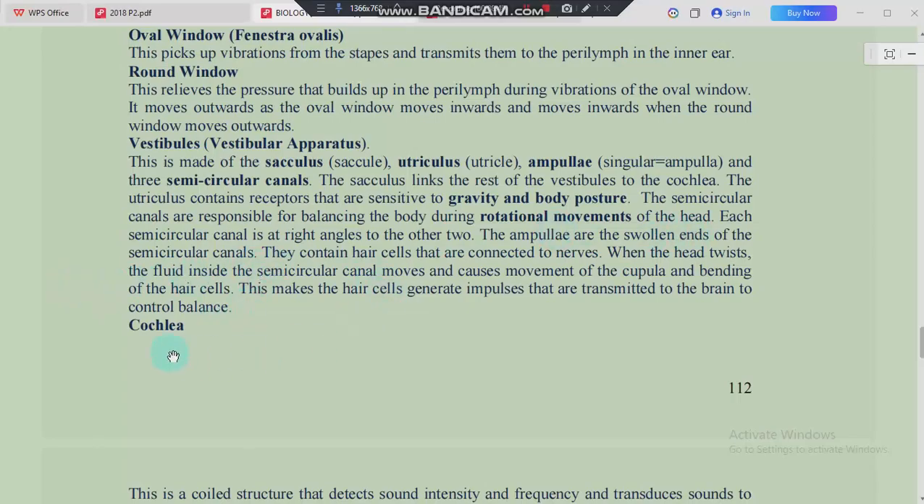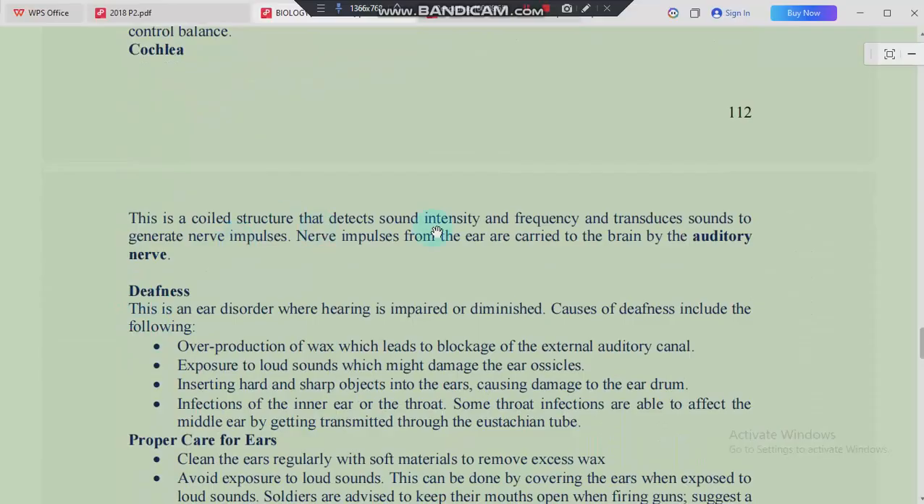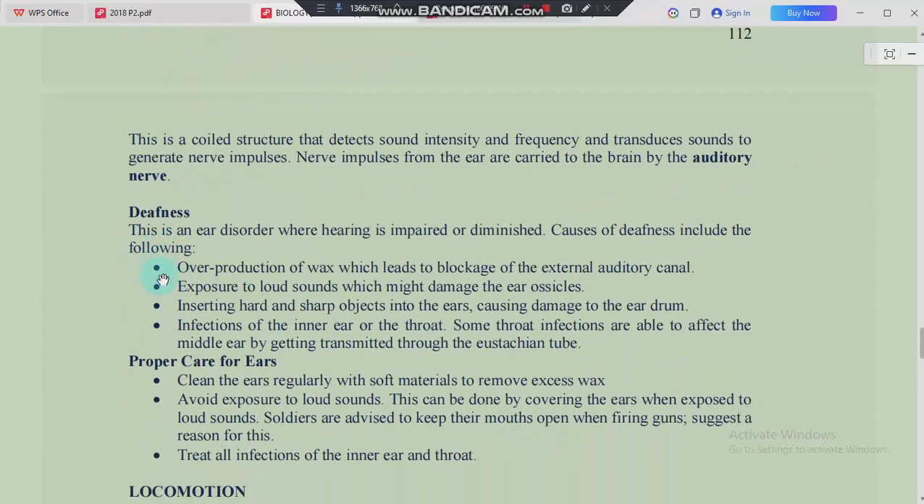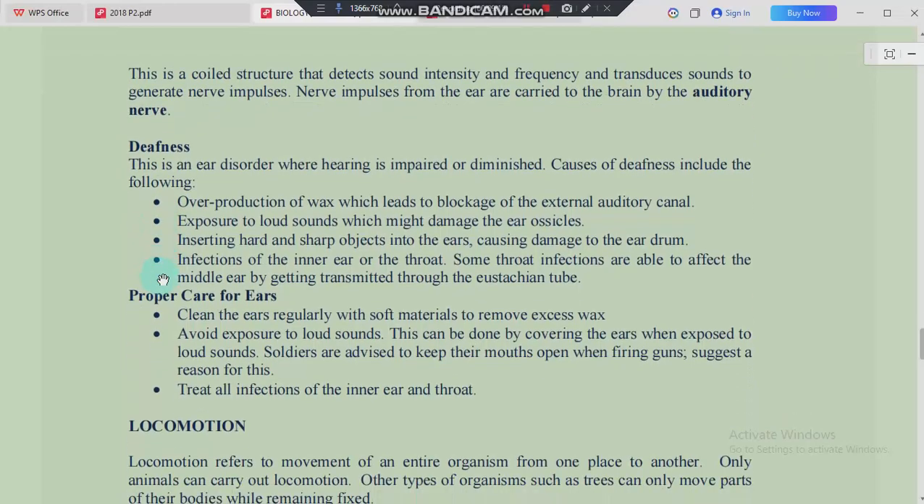And then finally we come to the cochlea. The cochlea is a coiled structure, and it detects sound intensity and frequency and transduces sound to generate nerve impulses that are carried to the brain by the auditory nerve. Remember, the one that carries from the eye to the brain is the optic nerve, and the one that carries from the ear to the brain is the auditory nerve.